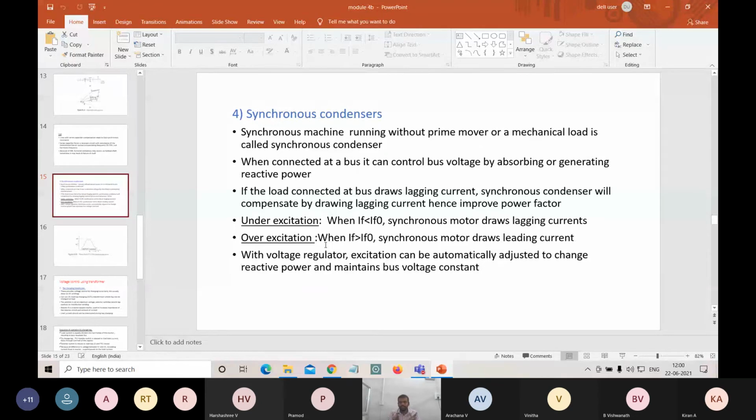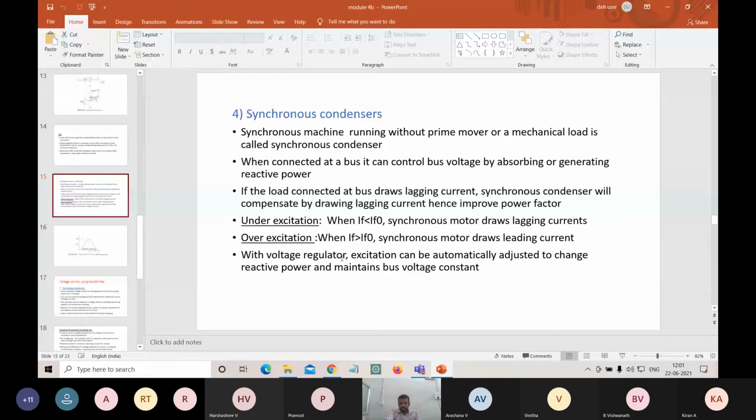So these are different buses. Where we have to keep P constant, where we have to keep Q constant. What is meant by PQ? P is your real power, Q is your reactive power. At which bus we have to keep the real power constant, at which bus we have to keep the reactive power constant, these things we have studied. That will be performed by reactive power balance, reactive power injection or reactive power absorption.